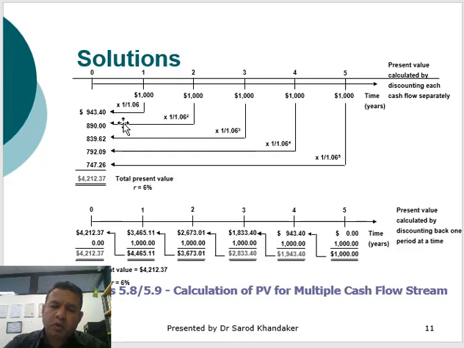If you calculate all these backward, you'll find these are the equivalent amounts in year 0. If you add all these values, it will be $4,212.37, and this is the present value of the different cash flows.